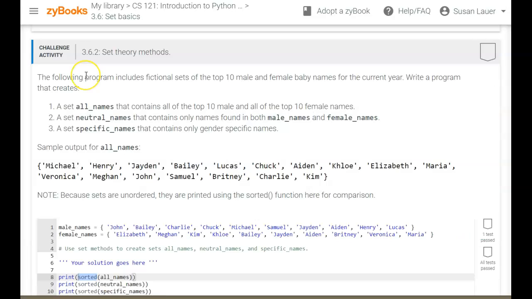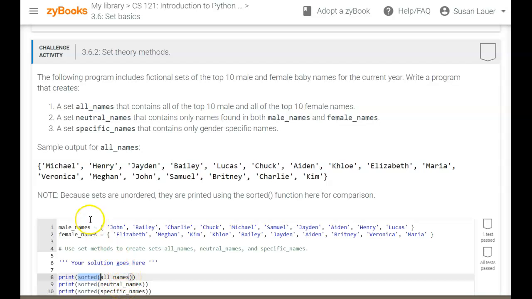In the 3.6.2 challenge activity, they're going to give you a couple of lists. Well, they're not lists here, they're sets. You can tell they're sets because of the braces. So they give you a couple of sets, and the order doesn't matter here. Then they want you to sort them. There's a function that you can use to get all the names sorted out, and they should print out the names sorted.